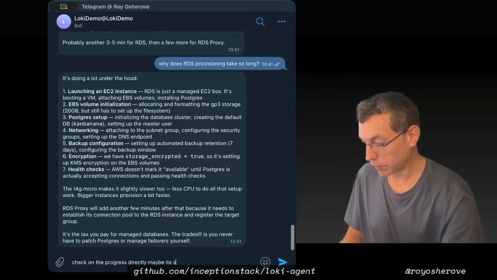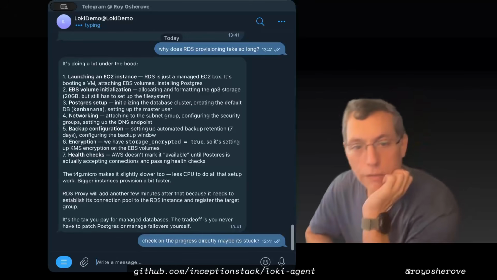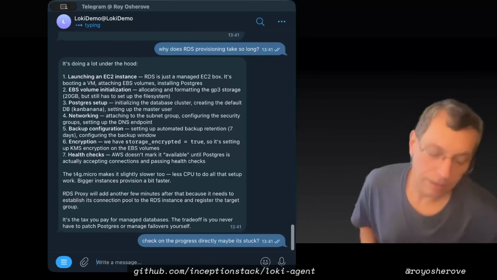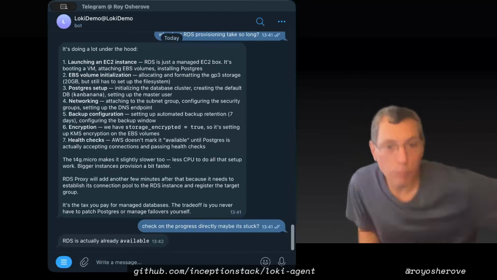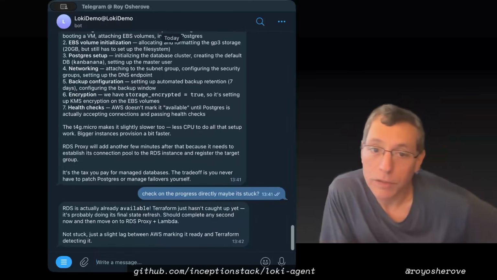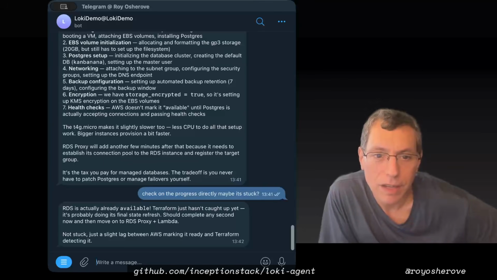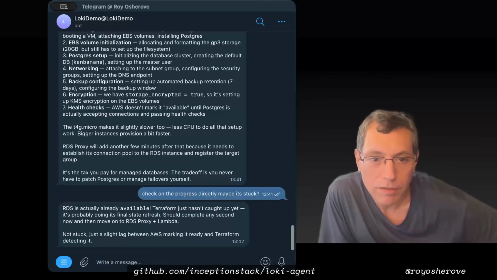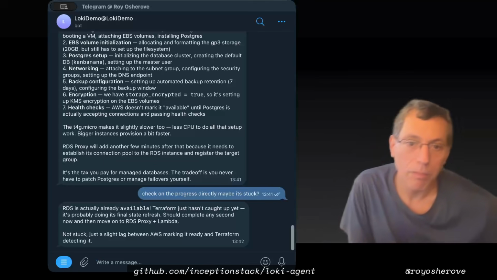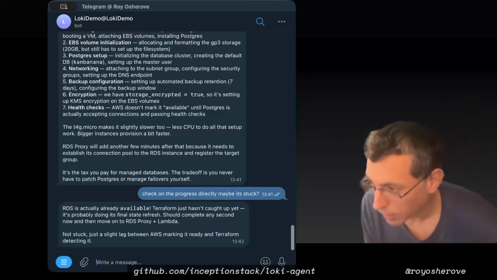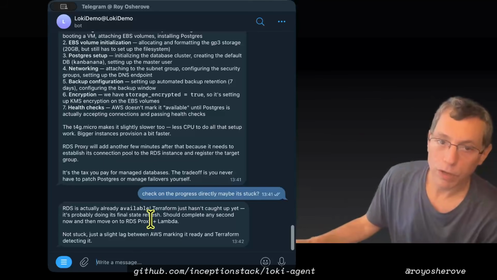Okay, check on the progress. Maybe it's stuck. It won't be stuck, but I'm just verifying. Sometimes it likes to gaslight you, and it will come up with a reason. It's actually already available, you see. Terraform just hasn't caught up yet. It's probably doing a final state refresh any second now, and then moving on to RDS proxy and Lambda. Not stuck, just a slight lag in marking it in Terraform. Okay, that's fine. So let's give it a few more minutes.